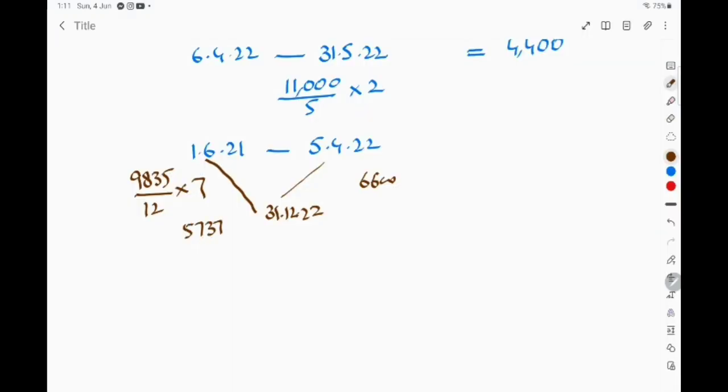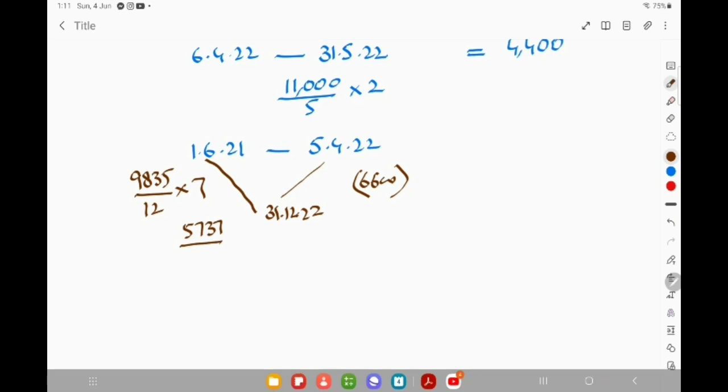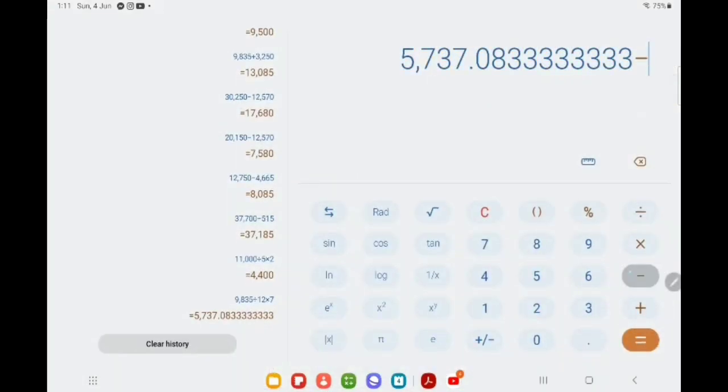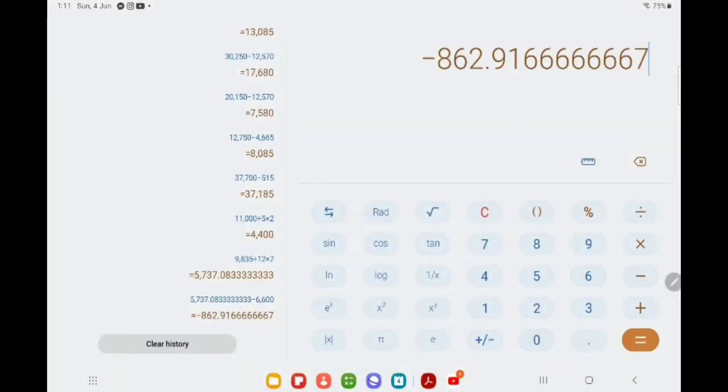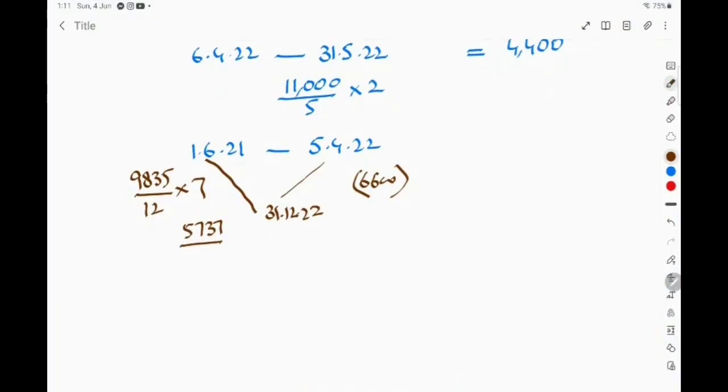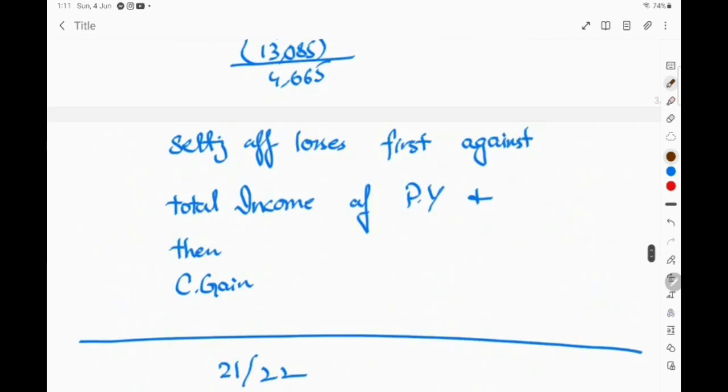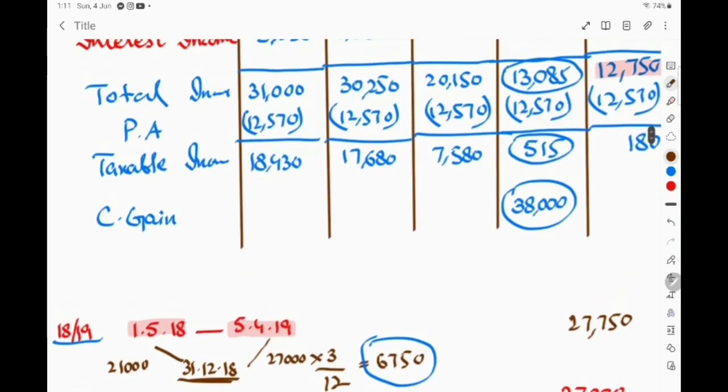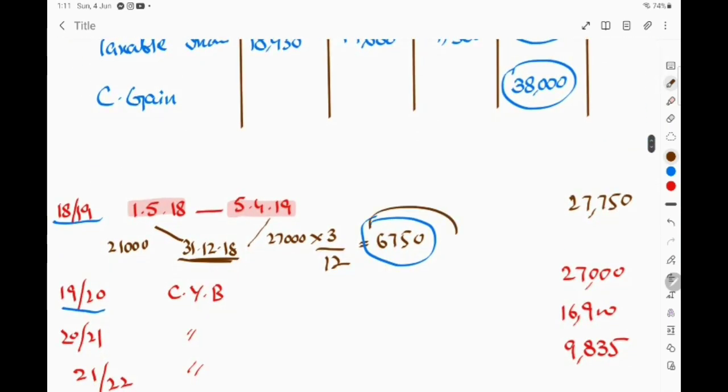So now 5737 is profit and 6600 is loss. So it will net off, and the loss to be recognized is the difference of these two figures, 6600 minus 5737. This is 863 approximately. 863 of loss. Plus we have overlap of profit that we have considered in the first year, that is 6,750.